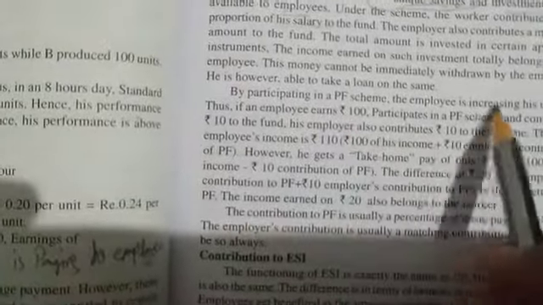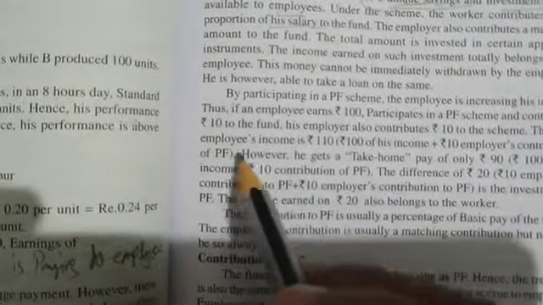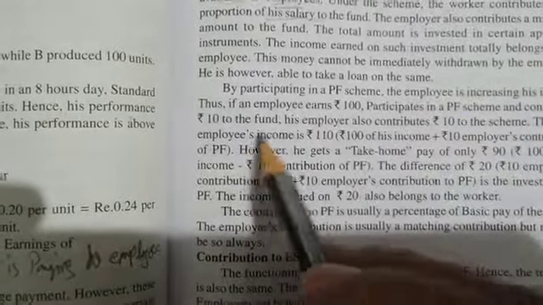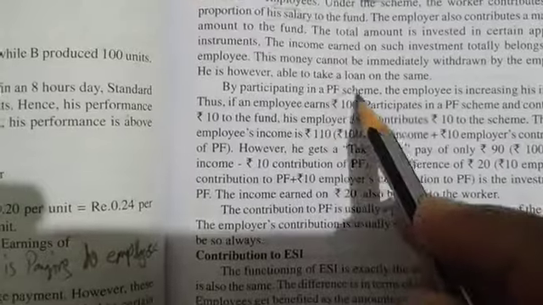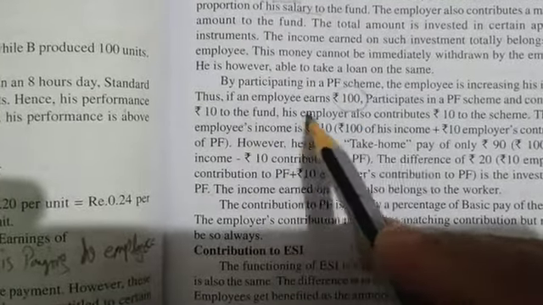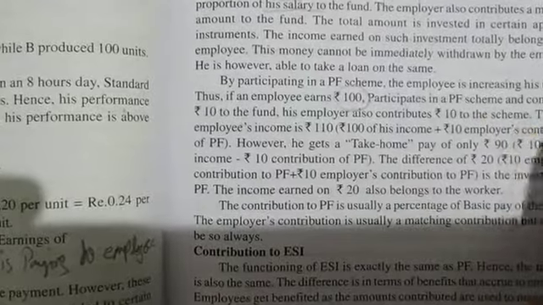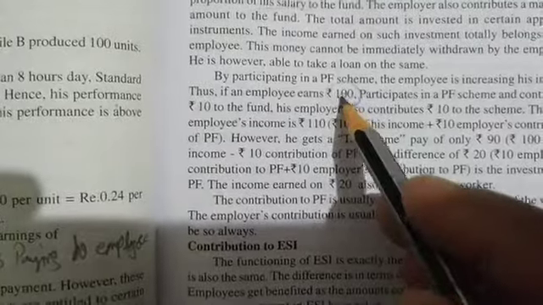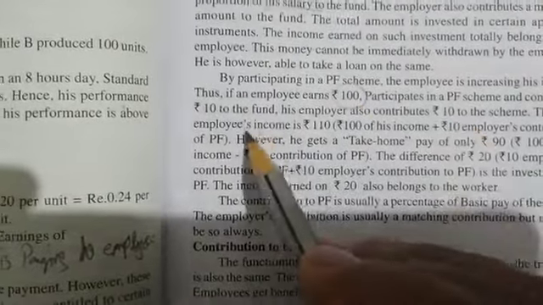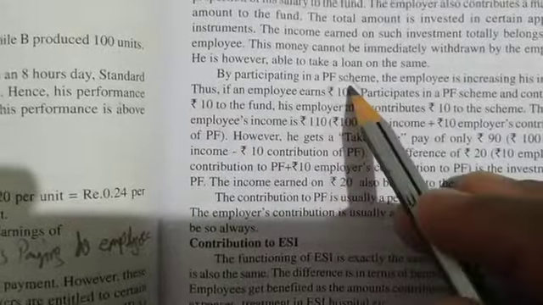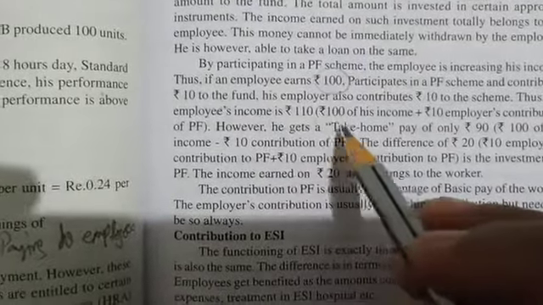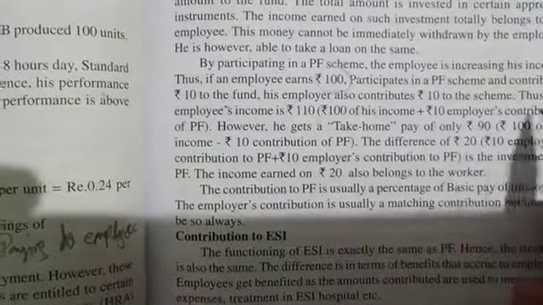Okay, next. By participating in a PF scheme, the employee's income is increasing. Thus if an employee is earning ₹100, here is an example, participating in a PF scheme and contributes 10 to the fund from his salary of ₹100, and his employer also contributes 10 to the scheme, then his income is 110. ₹100 he is earning, and from this 100 he is giving his share, his contribution, to the PF, and the employer is also giving ₹10. So his income is 100 plus the ₹10 employer contribution.